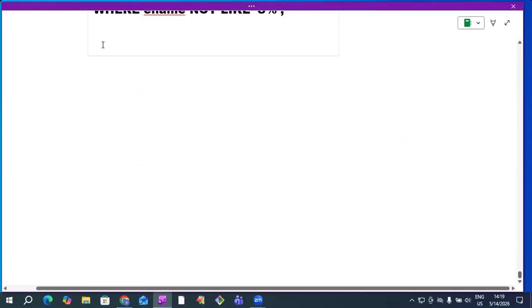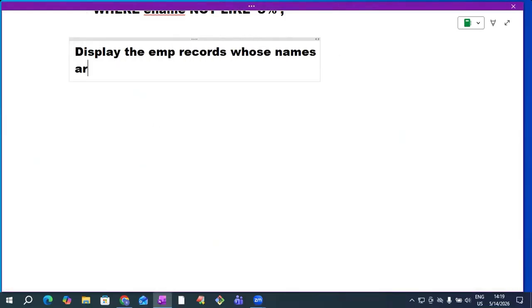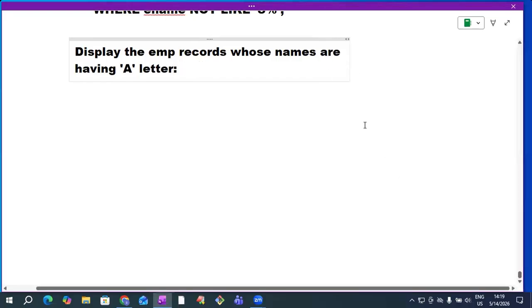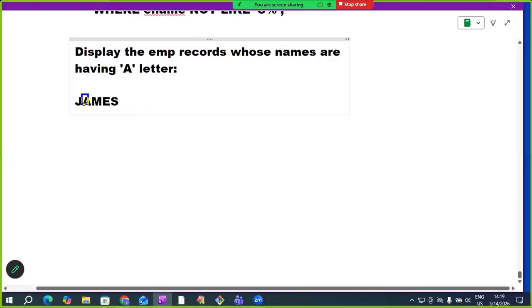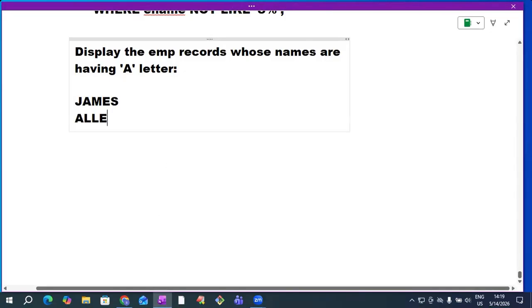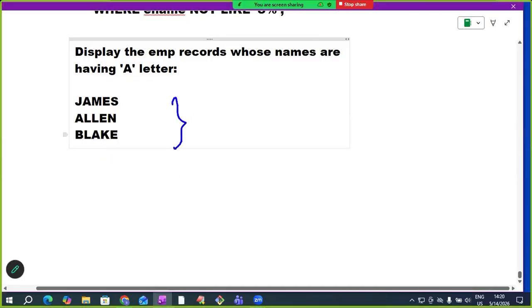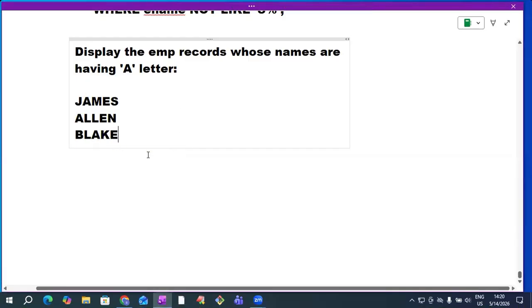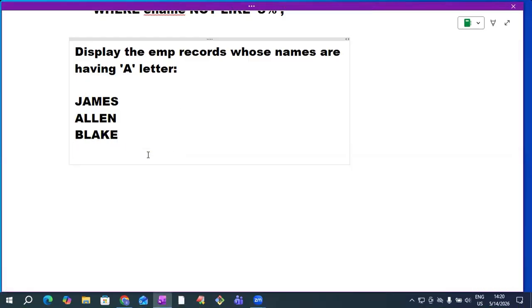Now see here, the question is like this. Display the employee records whose names have the letter A. If the name has the letter A, display such employee records. For example, employee name Smith: does it have the letter A? No, we don't want it. Employee name James: does it have A? Yes, we want it. Employee name Allen: yes. Employee name Blake: yes. If the name has A, then we want to get it, maybe at the first position, second position, third position, or at the last position. This is our requirement.